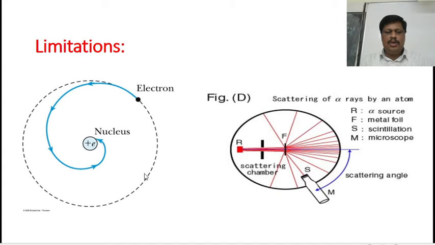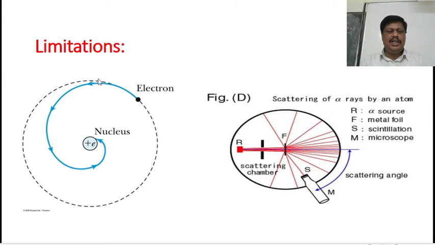In this diagram we can easily see the limitations of Rutherford's atomic model. This electron is revolving in a circular orbit around the positively charged nucleus. When the electron moves in a circular path, it is assumed to be accelerated, because at every point it changes the direction of motion, and hence its velocity changes. This accelerated charge continuously loses energy according to electromagnetic theory.